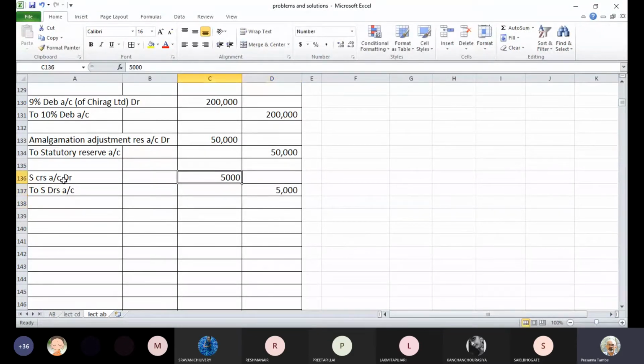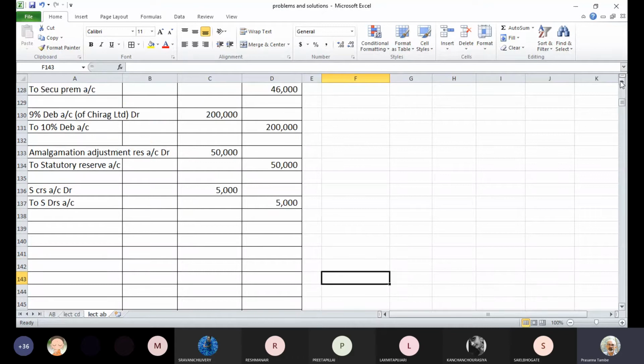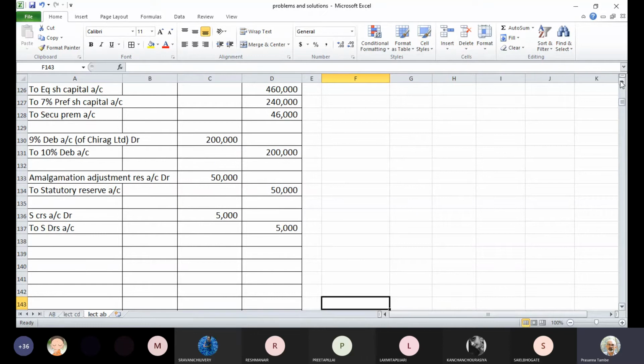On both sides, debit and credit, your intercompany outstanding was completely eliminated by virtue of this entry. Have you understood these entries? Yes, especially the last 2-3 entries. Any other entry for which you want me to give some additional explanation? No, sir. Okay, all of you are clear? Yes, shall we proceed? Yes.